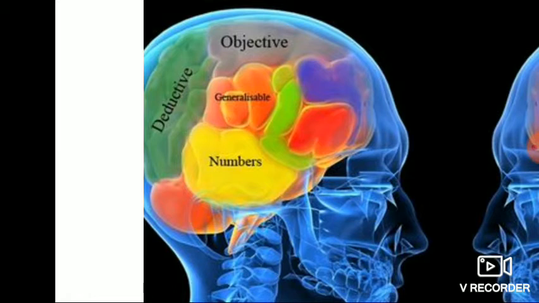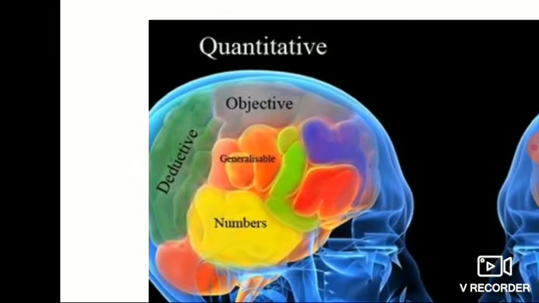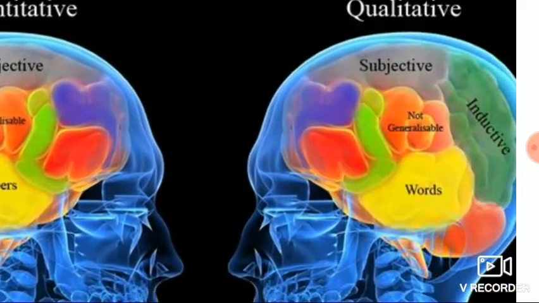If I said 12 instead of 13 trees, you would not agree, because you will count and try to show my answer is wrong. That is possible here. That is objective based. So these are the characters of quantitative data.